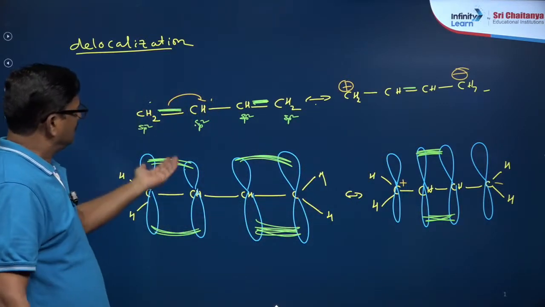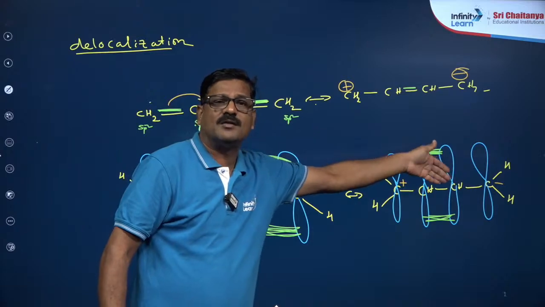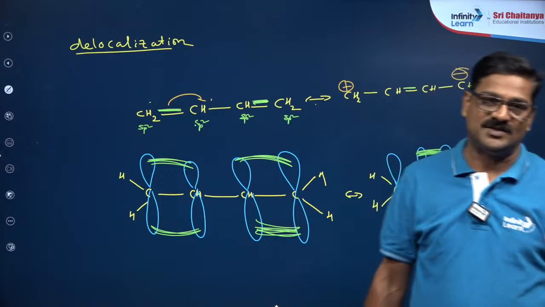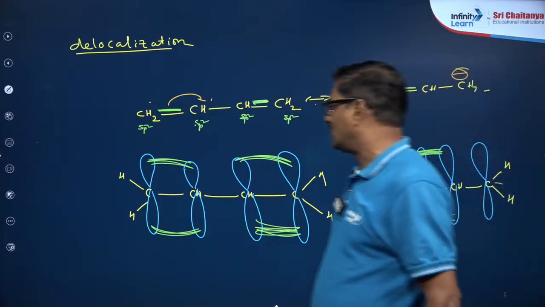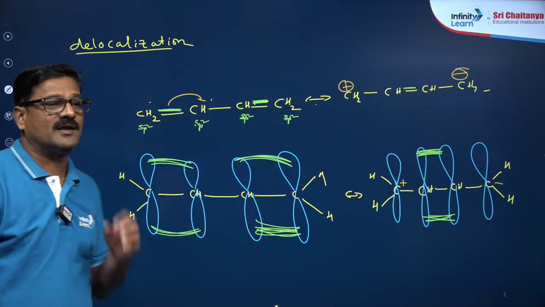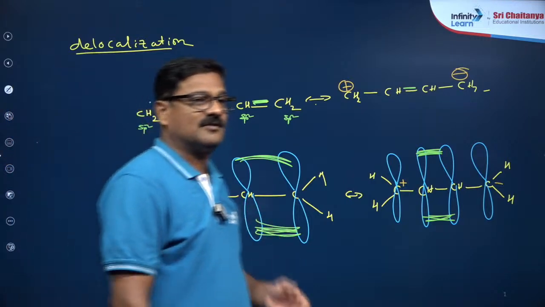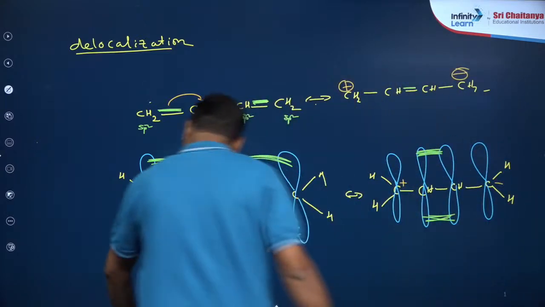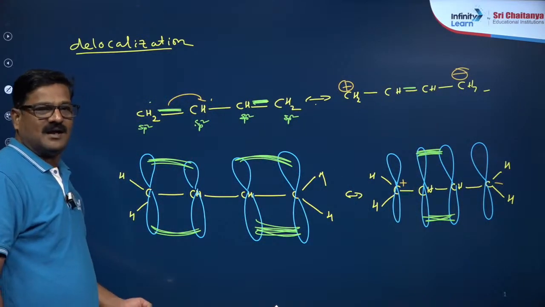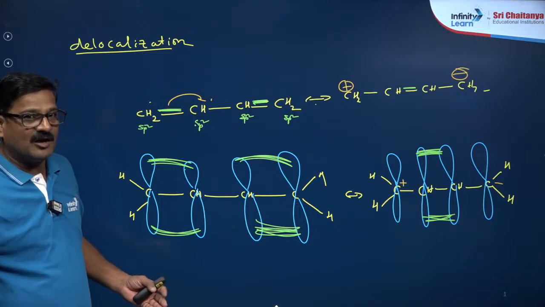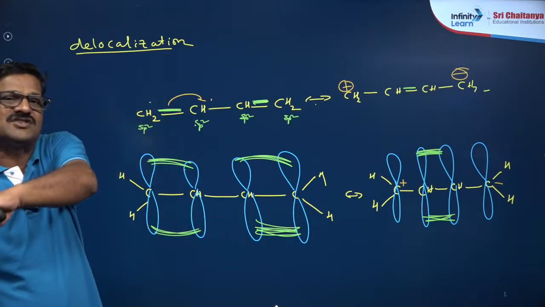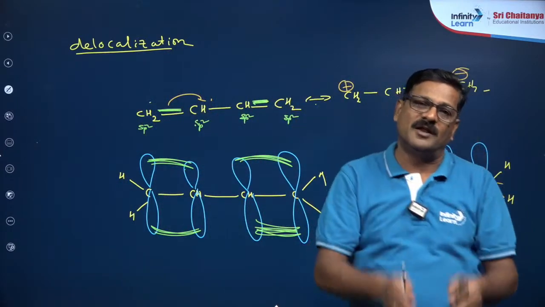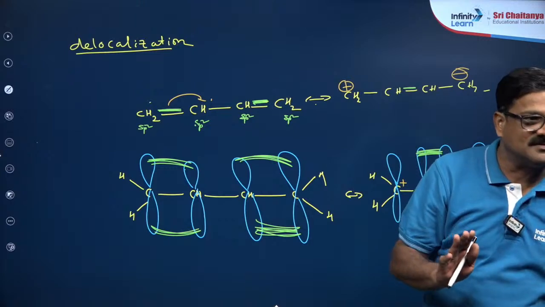So the bond was here and this is dislocated and the bond becomes here. So this is what you call delocalization. This is a term that is called delocalization. Delocalization of the orbitals or pi electron cloud or p electron system. Are you getting or not? So these electron systems are localized and delocalized. If a parallel orbital is waiting for it, it will go and touch that. It is delocalized. Otherwise, if nobody is there, the orbital will be like that only. That is called localized. Are you getting or not?